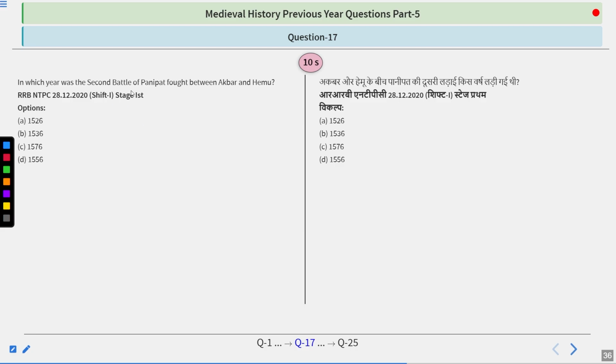In which year was the second battle of Panipat fought between Akbar and Hemu? Very simple question. I don't think that you require any time, but take your time and figure out the answer.